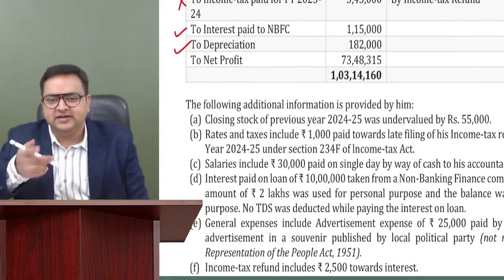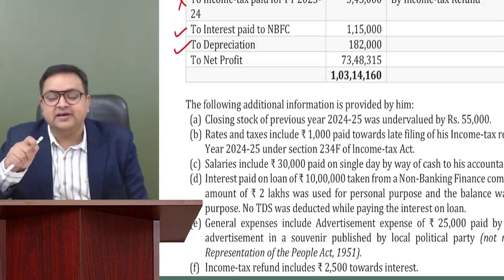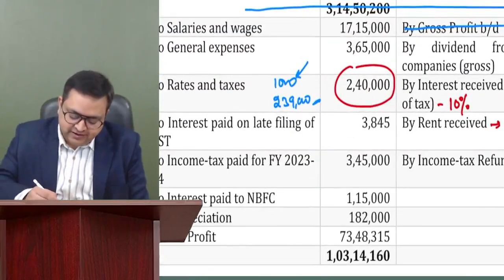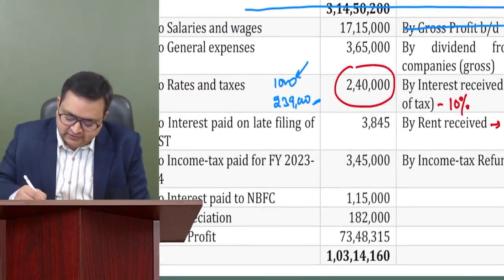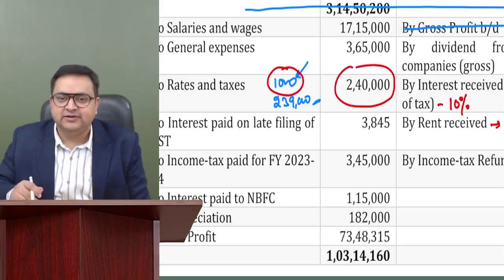If it would have been GST, it would have been allowed. But for income tax, we don't allow anything. So 1,000 needs to be disallowed. So out of 240, 239 is okay. Only 1,000 we have to add back. I believe everybody is okay with this.